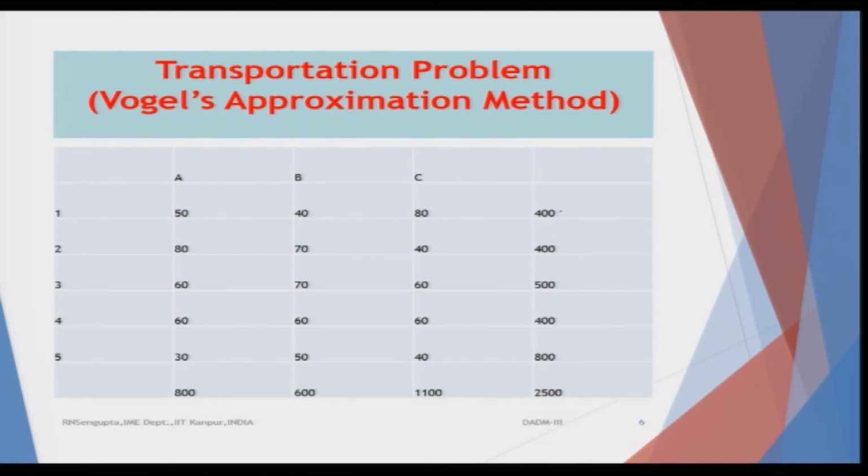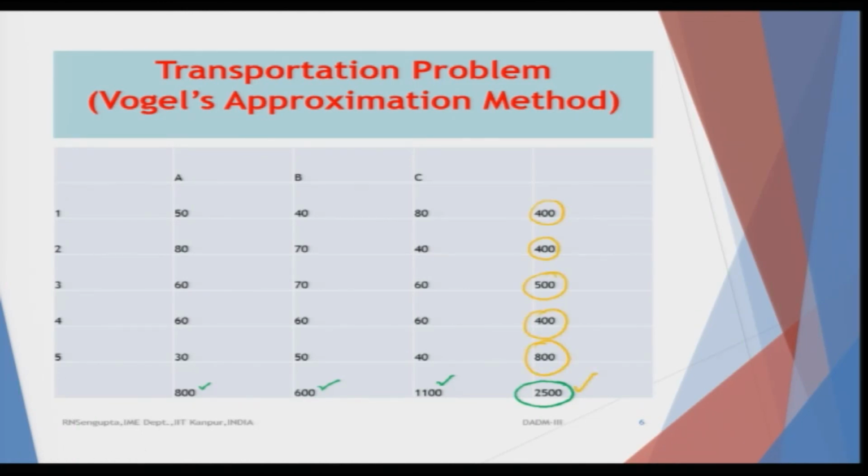Technically, these values are B1, B2, B3, B4, B5, and if I go to the bottommost row, the value corresponding to A is 800. That means if A is transporting goods, the maximum it can supply is 800 units of goods. Similarly, for B, if it transports goods to all of 1, 2, 3, 4, 5, the total quantum of goods is 600, and for C, the total quantum of goods to be supplied to 1, 2, 3, 4, 5 is 1100. Add up 800, 600 and 1100, and it comes out to be 2500. Similarly, the other side also adds up to 2500, which is a balanced problem.